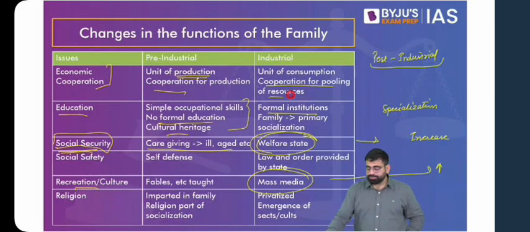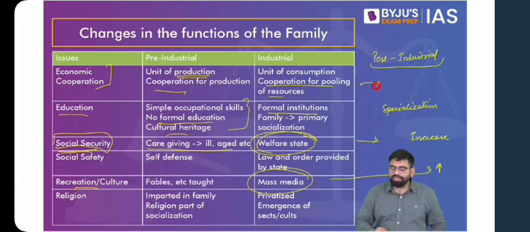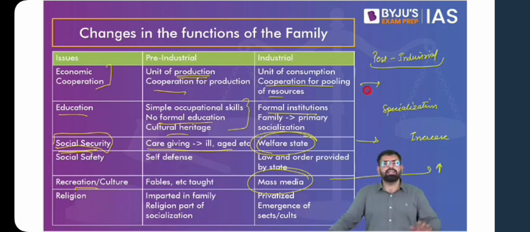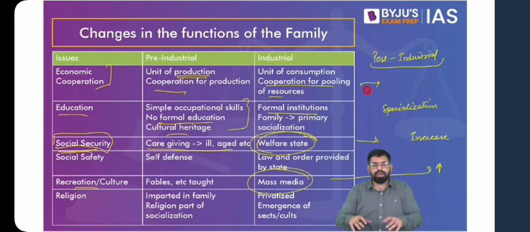But by moving towards post-industrial society, we see that there are changes as well. Changes in this idea of cooperation, changes in this idea of pooling of resources, because now there is more push towards individualism. So the husband goes out and works, he earns something. The female member, the wife as well, goes out and works. She also earns some money. Yes, they pool their resources to a certain extent to run that household. But now you find increasingly that they do not mix their financials. So if the female member wants to get something from the market, they do not have to think about the entire structure of the family, the entire combined economic resources of the family. No, they do not have to.